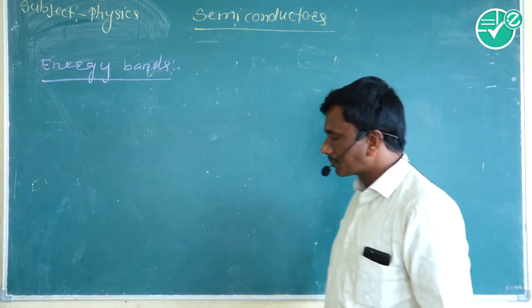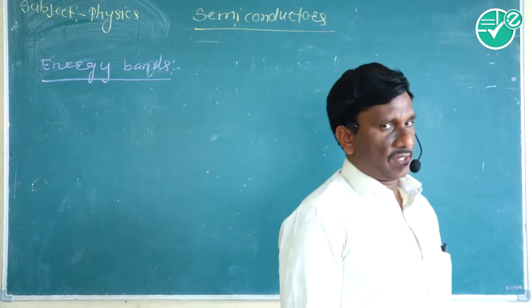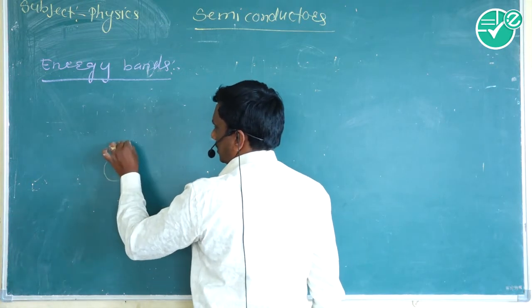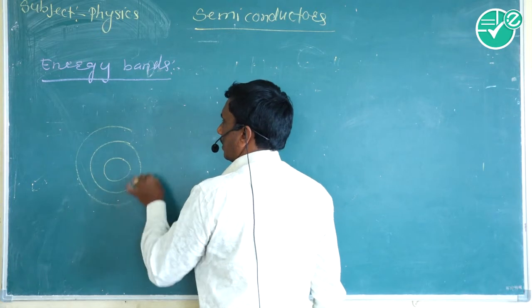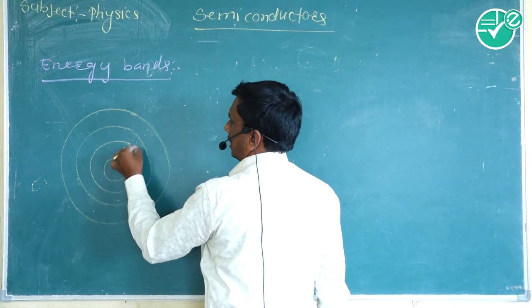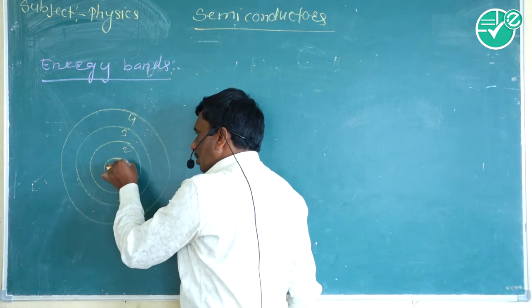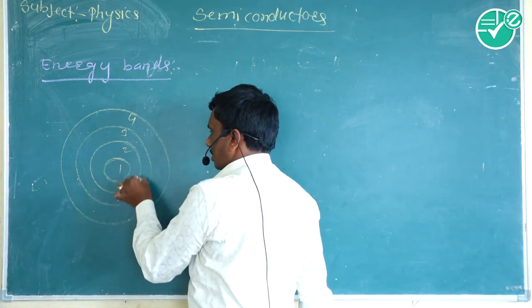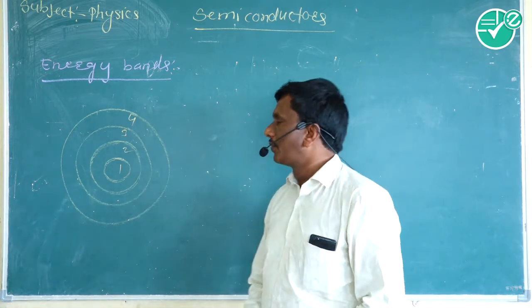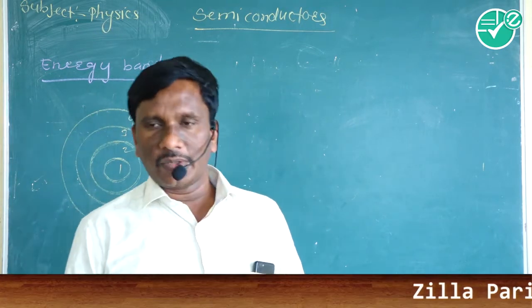We know that in an atom there are different orbits, like the first orbit, second orbit, third orbit, and so on. The energy of the electron in a particular orbit, this discrete or closely spaced energy, is known as the energy bands. There are two types of energy bands.